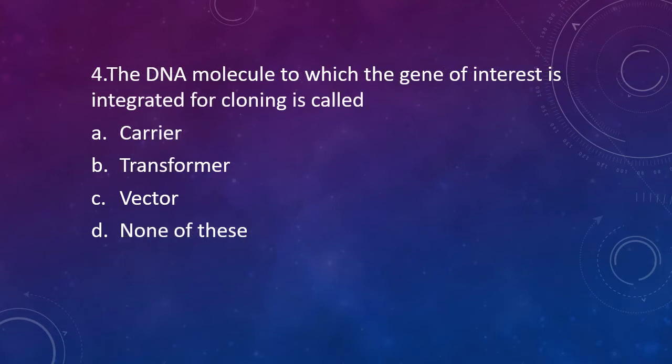Question number 4. The DNA molecule to which the gene of interest is integrated for cloning is called as carrier, transformer, vector, or option D, none of these. DNA molecule to which gene of interest is integrated for cloning. Correct answer is option C, vector.